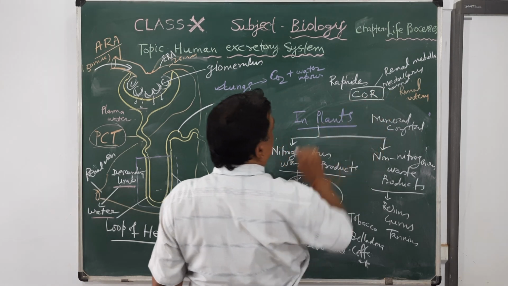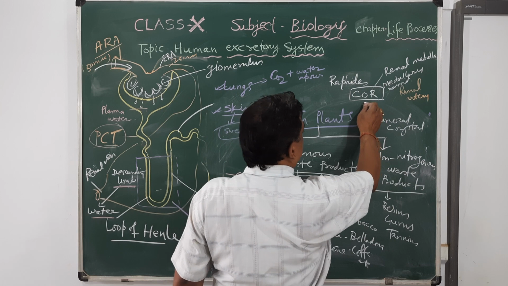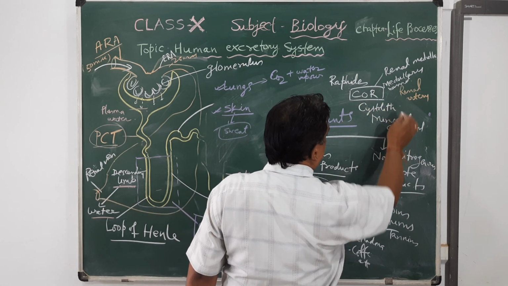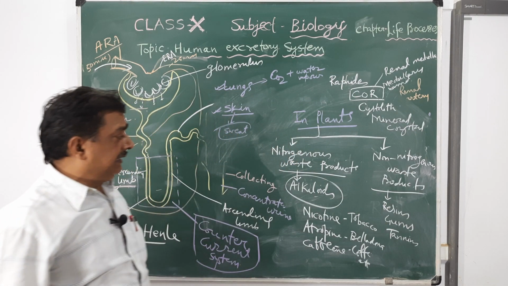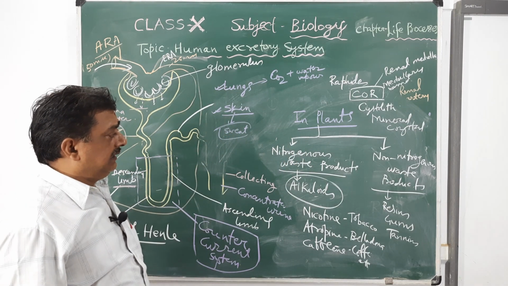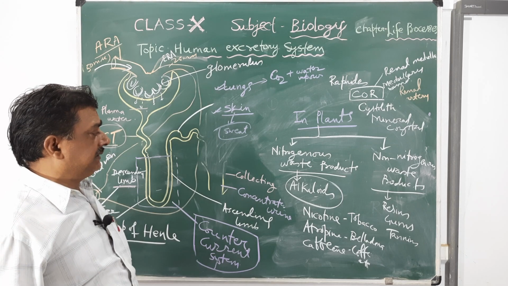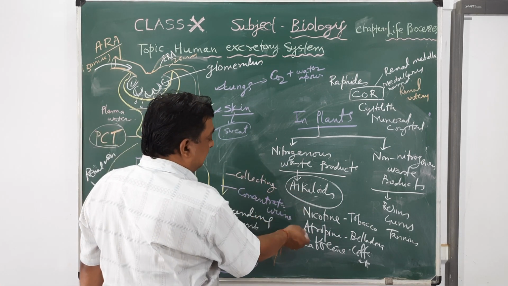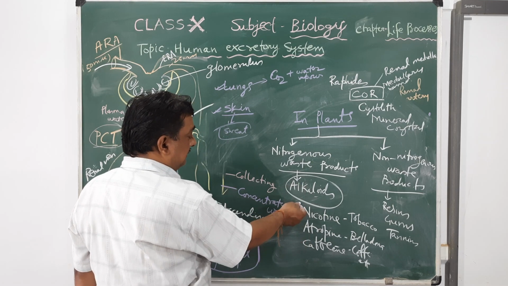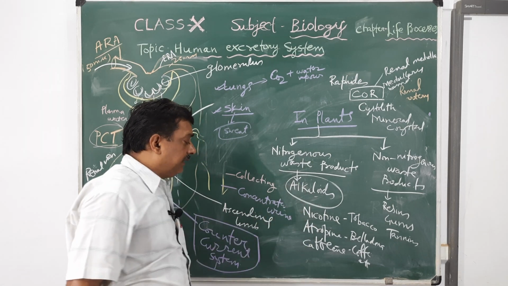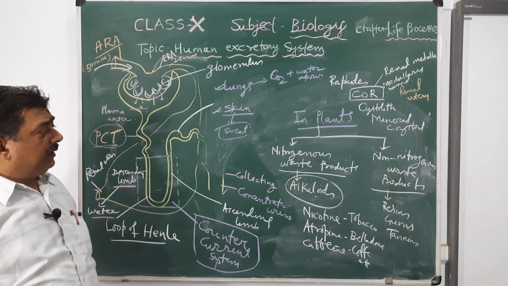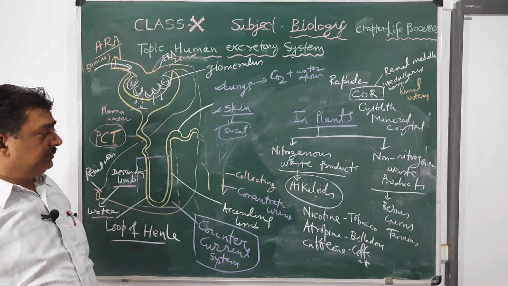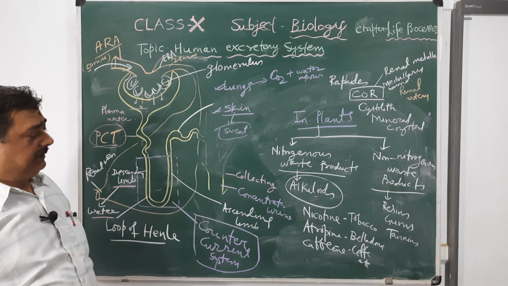Cystolith is made up of calcium carbonate. So raphides, cystolith, resins, gums, tannins, etc. are non-nitrogenous waste products. And nitrogenous waste products are alkaloids. There are various types of alkaloids. A few examples are nicotine, atropine, caffeine. So they are not utilized by plants for growth and development, but they are used for the purpose of defense. Okay.